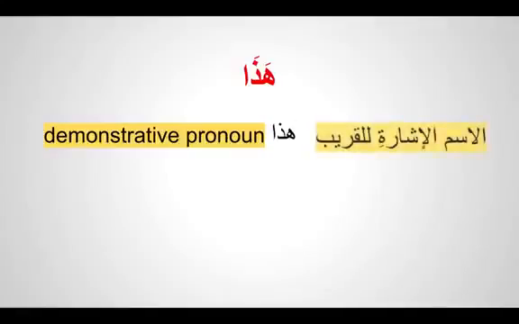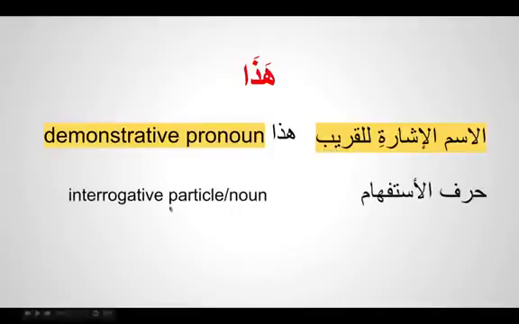In Arabic, it's called al-ismul isharatu lil qareeb. Al-ism means noun. It's easy to remember. It's a noun. What's the noun? And ishara means to point. So the noun used to point. Where do we use this hadha? To point at things that are near to you. So lil qareeb, ismul isharatu lil qareeb. Then we also learned about interrogative particles or harf al-istifham, the particles used to seek understanding.